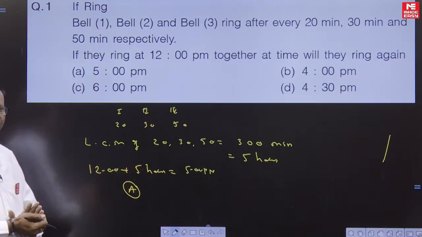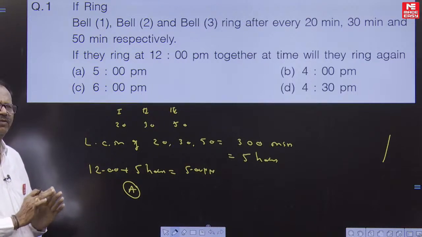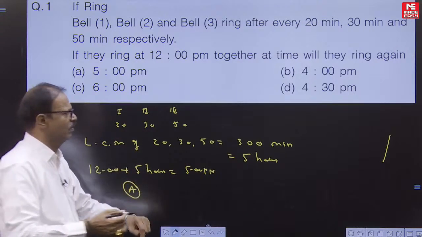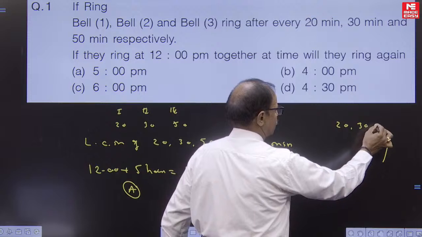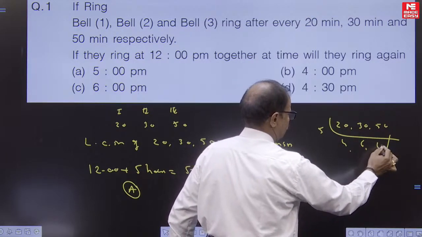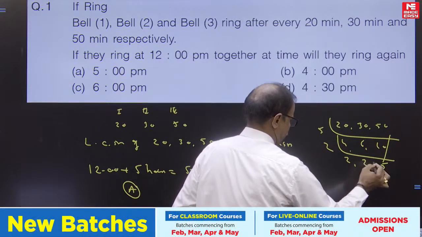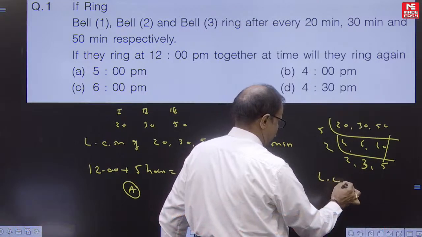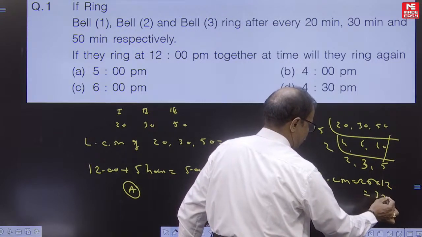In the workbook number system, we have done a similar problem. There you have taken seconds. Here we got minutes. That is the only difference. LCM for 20, 30, 50, if you want, we can also find using prime numbers. So this will be 25 into 12. That becomes 300.